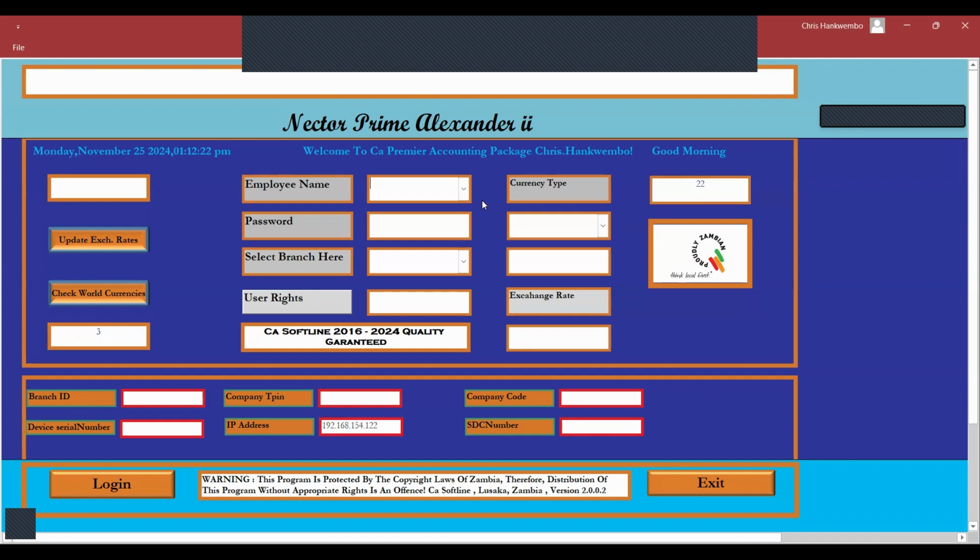Okay? So we can simply log in using our credentials to do things like purchases for you and send them to ZRI. Purchases, I mean local purchases, imports, stock adjustments, all those. But for sales, I think that one is straightforward. You can do it on your own, unless you have a challenge. Where you are not able to do the landed costing, we can still handle the landed costing for you. Now, without wasting much time, let's go through and see how we can use the software across the globe.